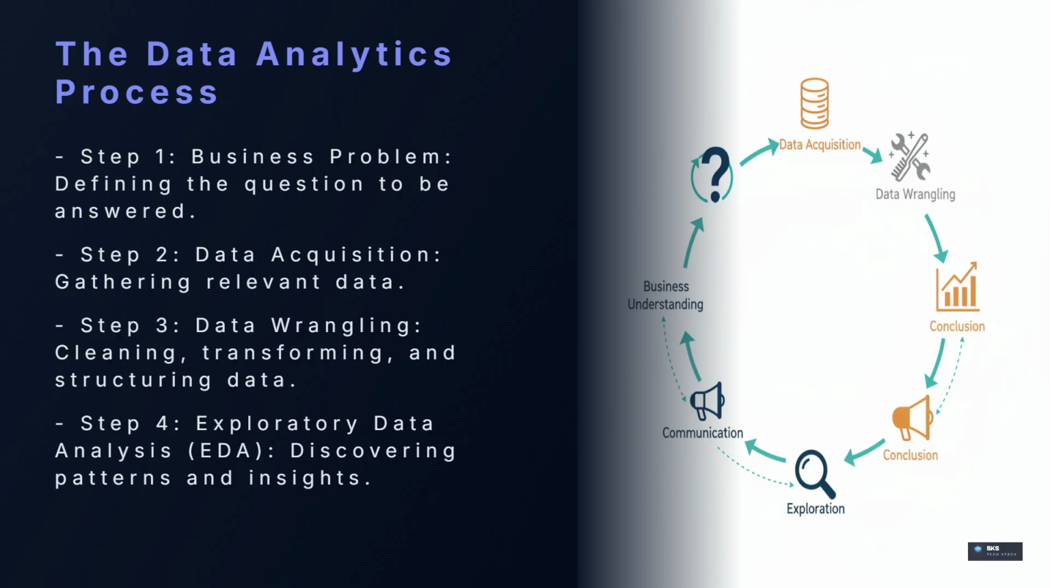The data analytics process is a structured journey, typically comprising 7 key steps, often iterative in practice. It all kicks off with clearly defining the business problem. What question are we trying to answer? What challenge are we trying to solve? Once we understand the problem, we move to data acquisition, collecting all relevant data from various sources. This raw data is rarely pristine, leading us to the critical phase of data wrangling, where we clean, transform, and prepare the data for analysis.